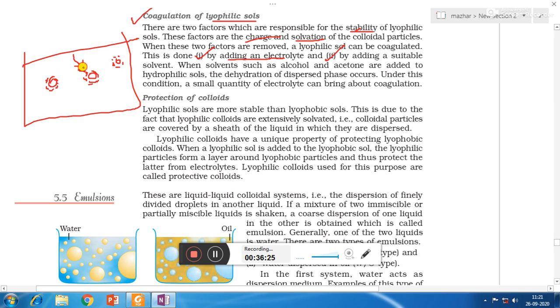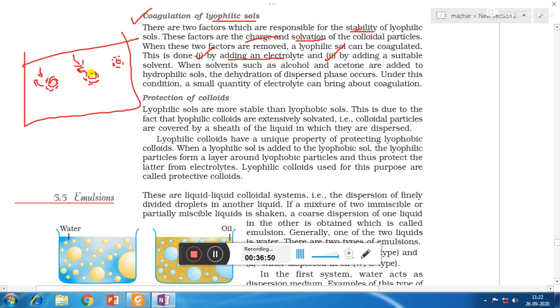So in that case, what will happen? The lyophilic solvent will start moving away from the surface of the colloidal particles. And second is by adding electrolyte. So if you add electrolyte of opposite charge, then in that case charge of the colloidal particles will get neutralized, and so the colloidal particles will start precipitating.